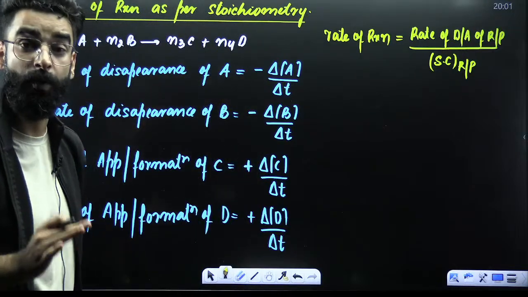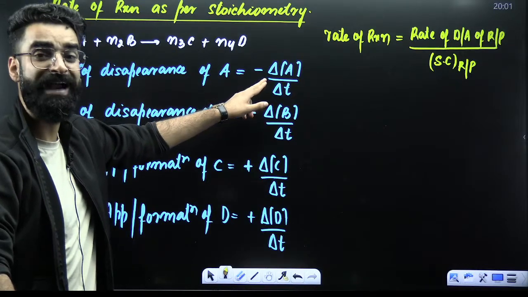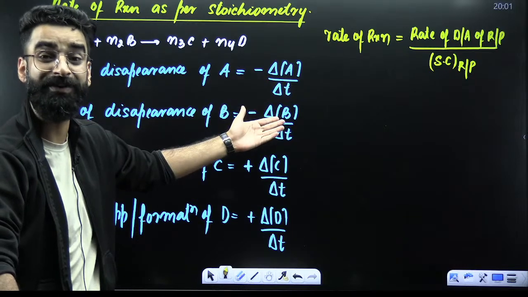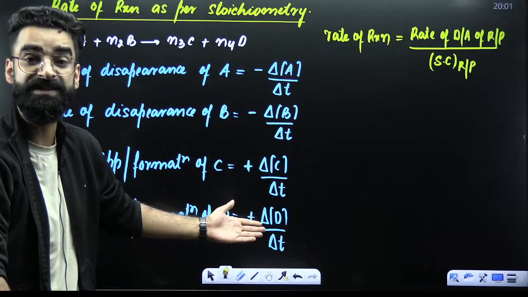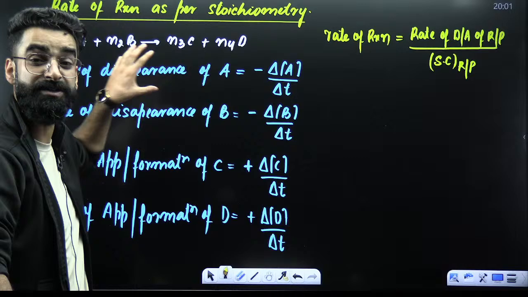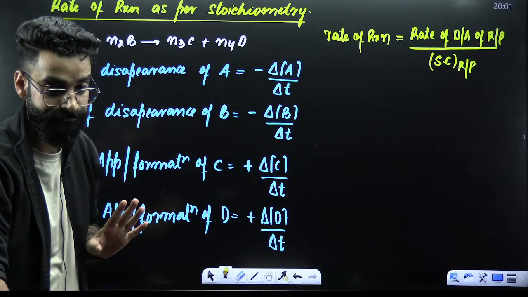My dear students, the earlier terms give you the idea about the rate at which A disappears, B disappears, C gets formed, D gets formed. But this particular term is going to give you the overall rate of the reaction.